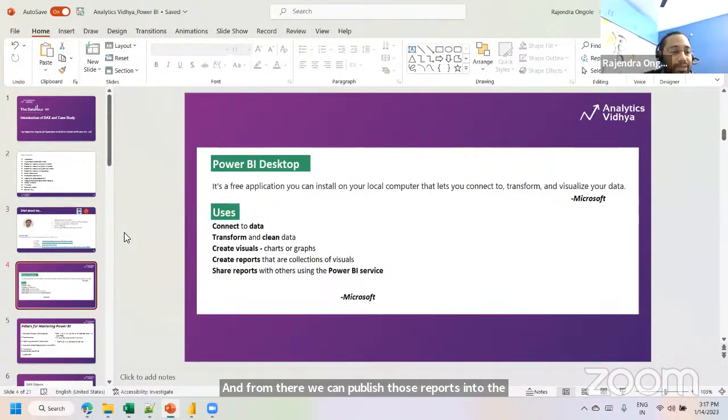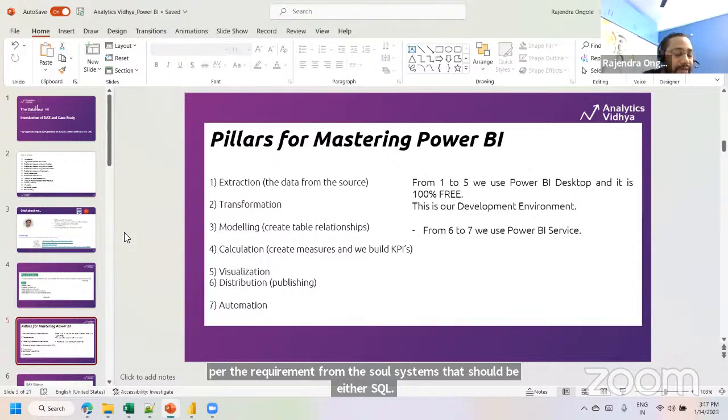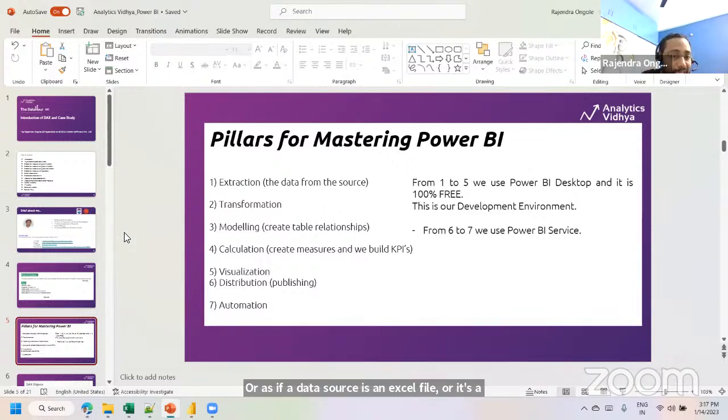So the activities which I have listed here, if you want to master this tool, these are the regular activities I have mentioned as a developer. First, we need to get the data as per the requirement from the source systems. That could be SQL, or if your data source is an Excel file or CSV text files, we can connect it as per the requirement. The next activity after data extraction, we check how many columns there are and what columns are going to be projected on the final KPI plot. So we will perform the transformations internally as per the connected tables.